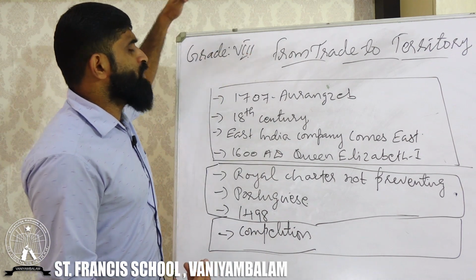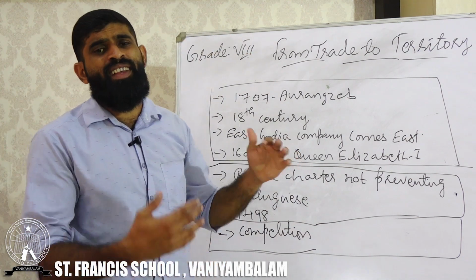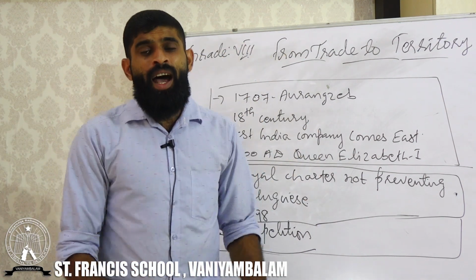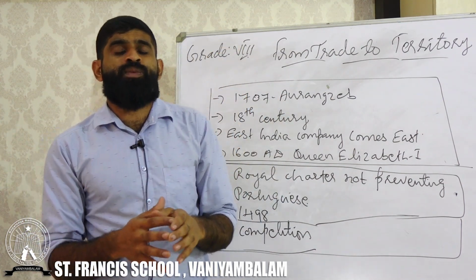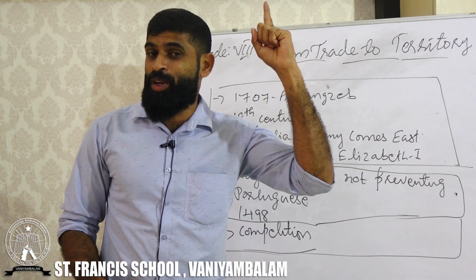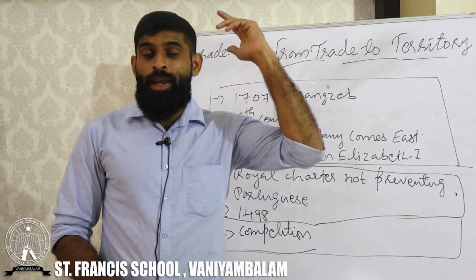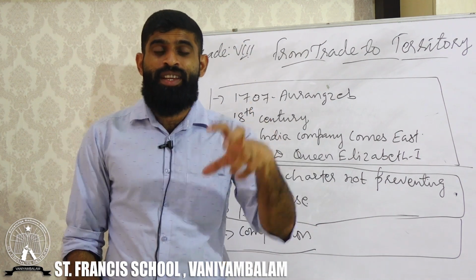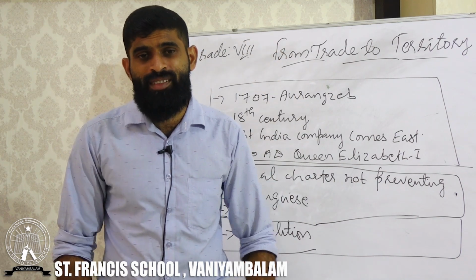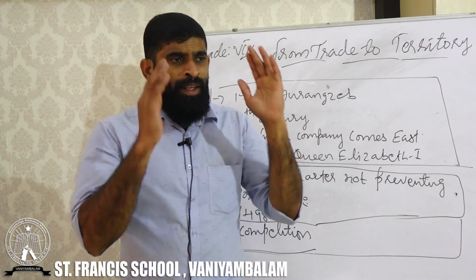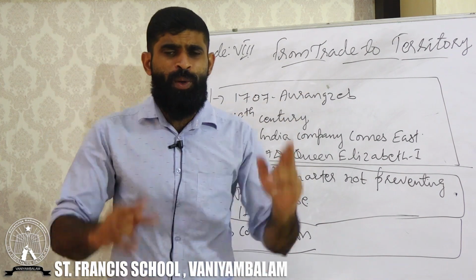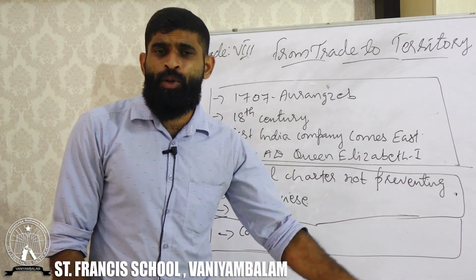In the first paragraph, you can see that 1707 is a year, and there is a name, Aurangzeb. Who was Aurangzeb? Aurangzeb was one of the powerful rulers of the Mughal Empire. You might have heard about the Mughal Empire. It was started in India by Babur in 1526. The last powerful ruler of the Mughal Empire was Aurangzeb. Who was the last powerful ruler of the Mughal Empire?